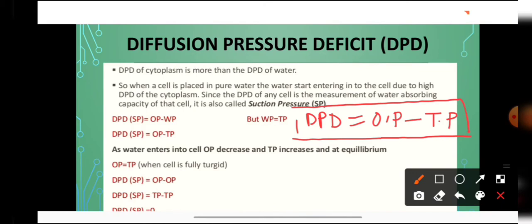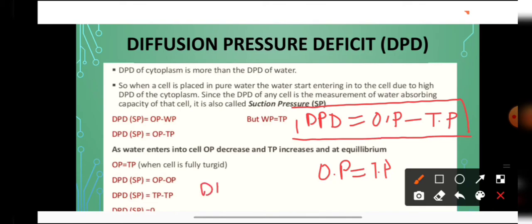Now when water is entering into the cell, so what will happen? The osmotic pressure will start decreasing and the turgor pressure will start increasing. And at equilibrium what will happen? The osmotic pressure will become equal to turgor pressure. So what will be the value of DPD at that time? That will be osmotic pressure minus turgor pressure.